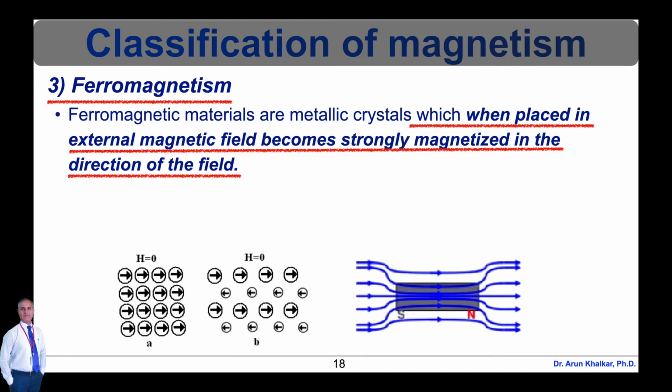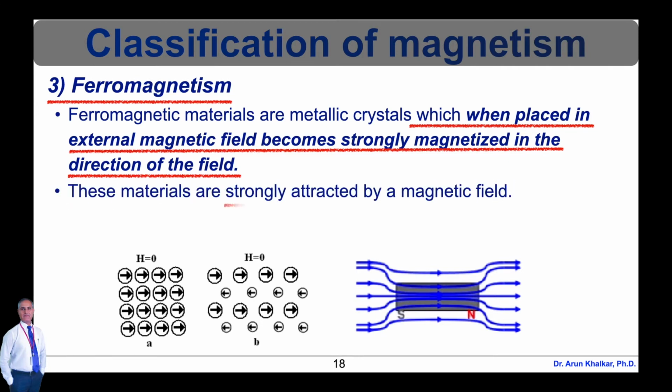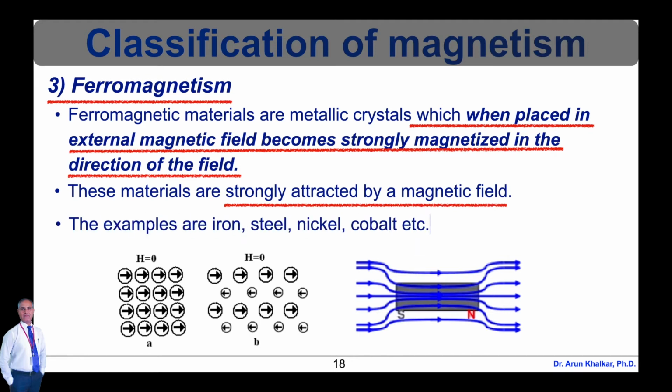The diagrammatical representation of ferromagnetism is shown in this diagram. Ferromagnetic materials are metallic crystals which, when placed in an external magnetic field, become strongly magnetized in the direction of the field. These materials are strongly attracted by a magnetic field. For example, iron, steel, nickel, cobalt, etc.